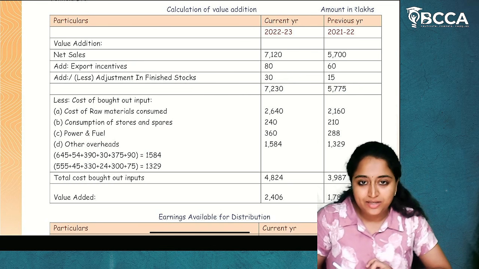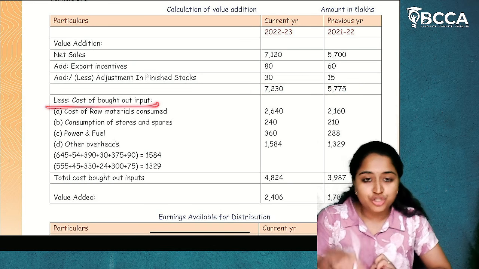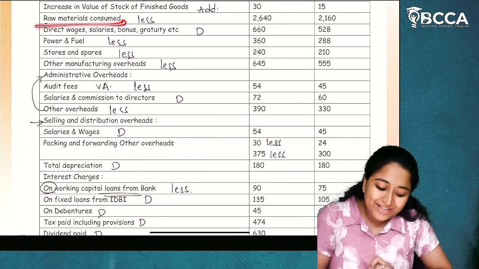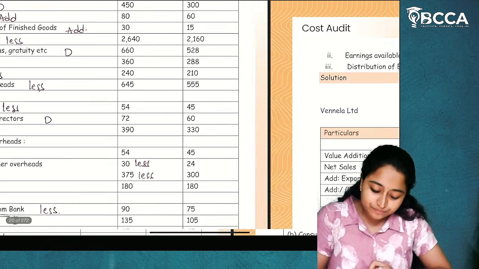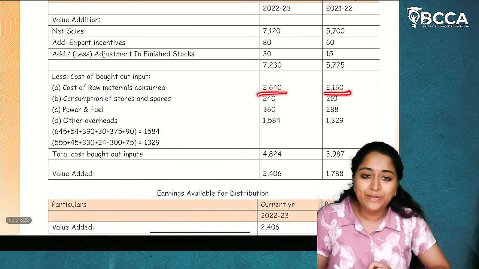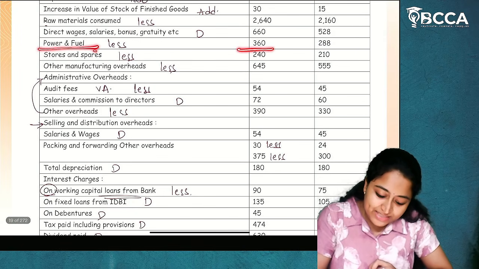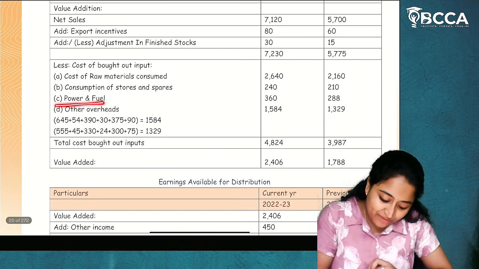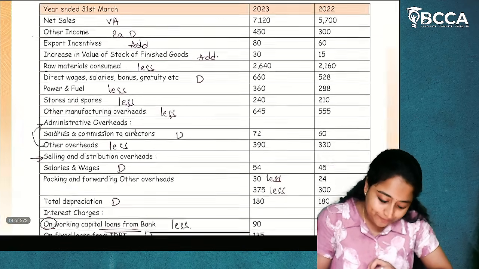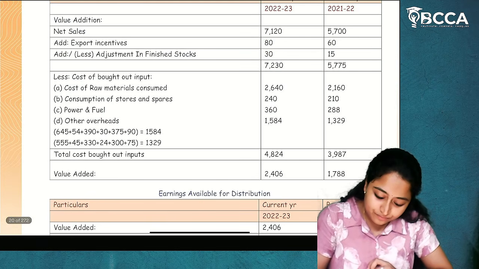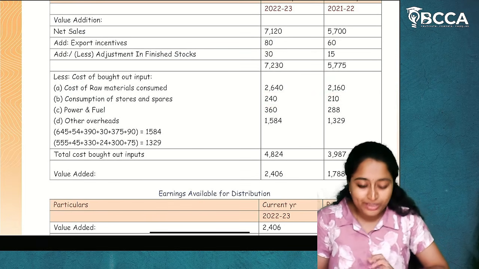From this, less cost of bought out inputs. Raw materials consumed, you will reduce. And then power and fuel, 360 and 88. After that, stores and spares, 240 and 10; you will reduce it.